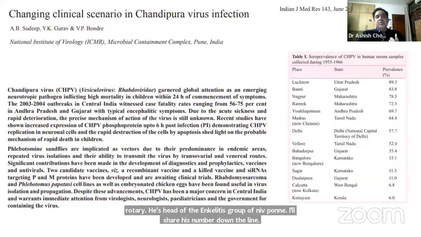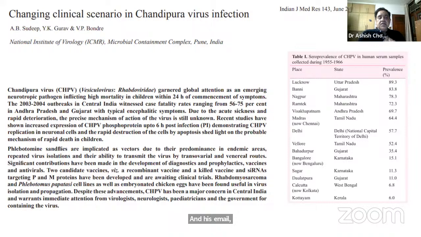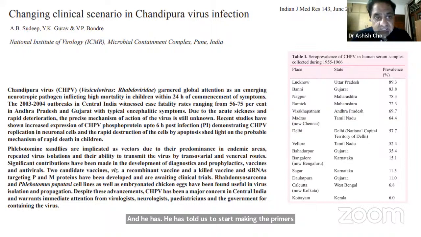I did talk to him in the morning today, and he has told us to start making the primers and probes for Chandipura in case we have an outbreak in Delhi and the surrounding regions. So we'll be in the process of making the primers and probes for this virus, and we have requested NIV Pune to give us one positive sample control so that we can standardize our PCR at AIIMS Delhi. So that will be down the line. Luckily, we don't have any suspected cases in northern India as of now. It's mainly in the same belt I discussed earlier.